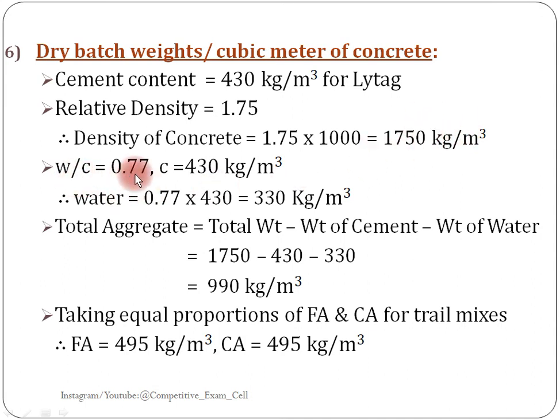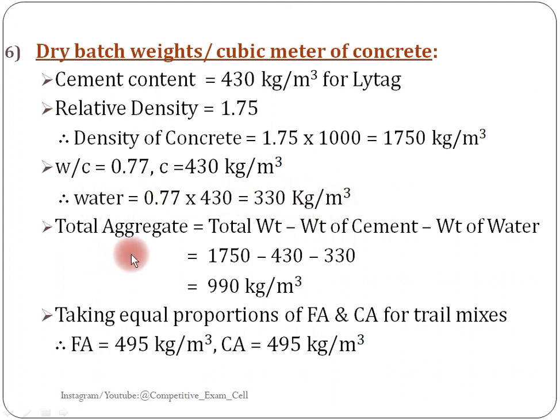Next, we know the water cement ratio for Lytag for this cement content, that is 0.77. Now water by cement ratio is equal to 0.77. Here we know the cement content 430; the only unknown quantity is water. So keep water here, take cement content to this side, that becomes 0.77 into 430, you will get 330 kg per meter cube water content.